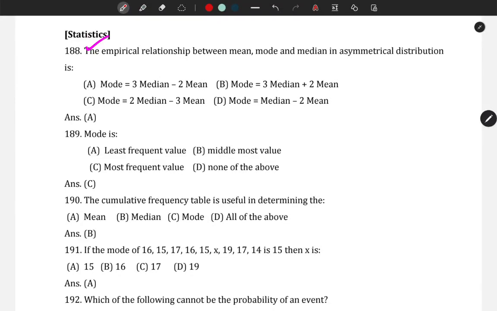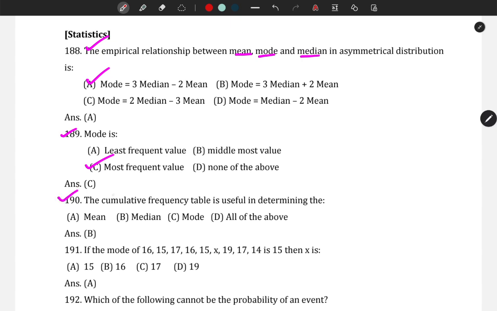The empirical relationship, or the relationship based on experiments, between mean, mode and median in an asymmetrical distribution is: mode equals 3 times median minus 2 times mean. Memorize that. Then next question, mode is the value which is repeated maximum times. So it is the value which has the highest frequency, or the most frequent value.